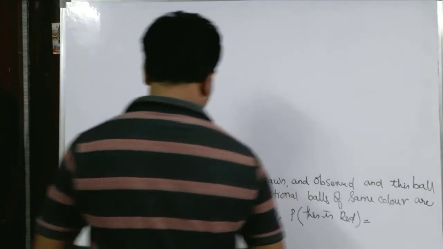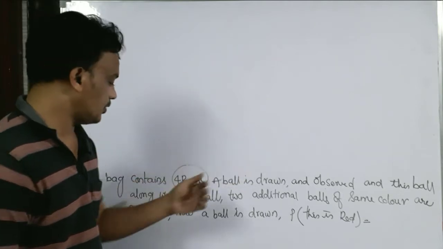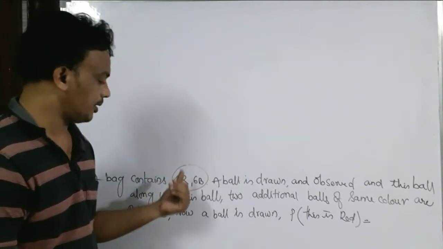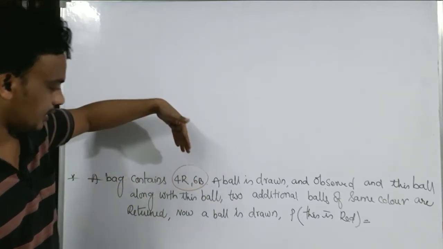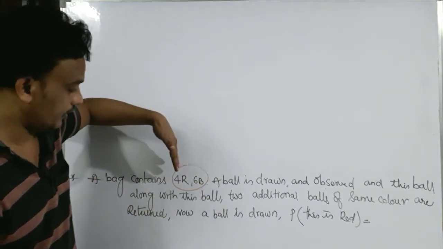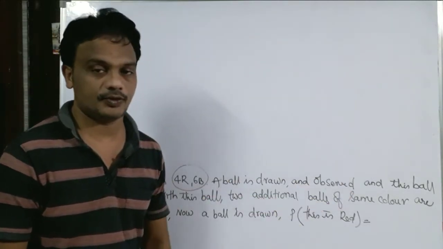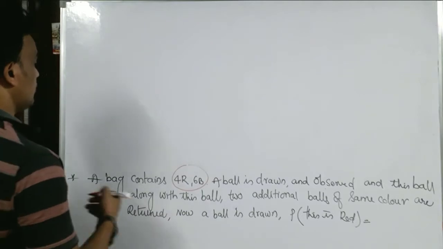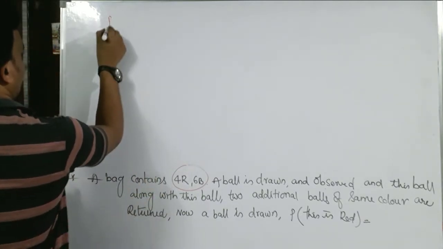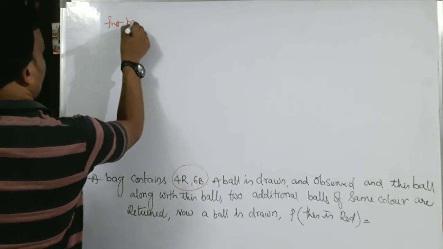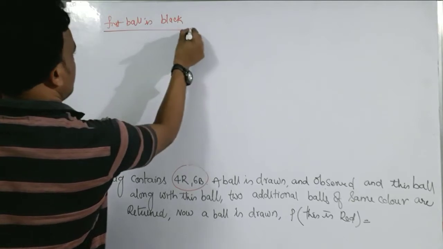So first of all, the first time the ball is drawn, what are we going to get? It may be red or it may be black. Then we put it back into the bag with 2 additional balls of the same color, right? Now suppose the first ball is black.